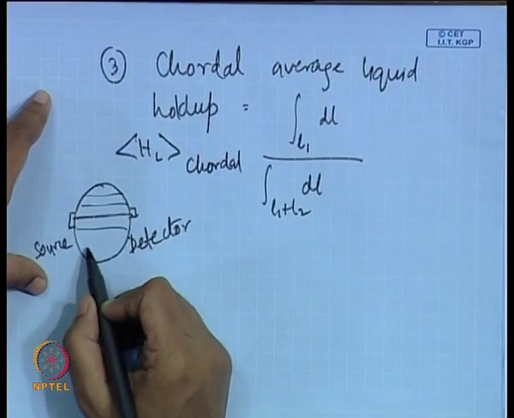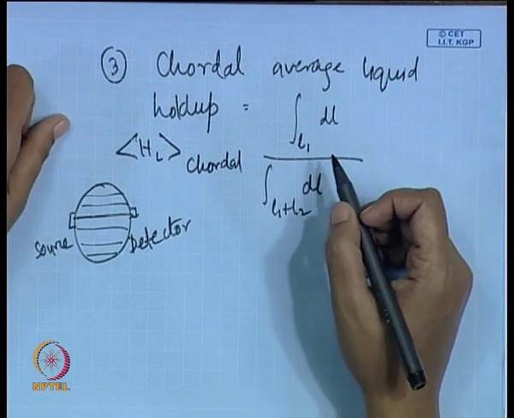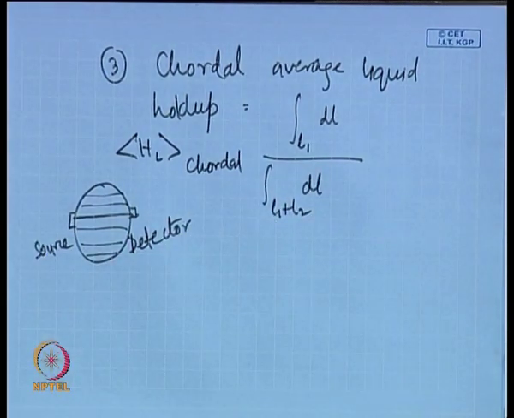So when the volume average and the area average are not possible, then we go for the chordal average void fraction, and it is usually converted to the area average values by two techniques. One is we can do extensive mathematical manipulations; we can convert this chordal average to the area average by extensive mathematics. The other thing we can do is keep on measuring the void fraction across different chords, and then integrate the whole thing to find out the chordal average void fraction. So we can do it either by the use of multiple beams or by mathematical manipulation.